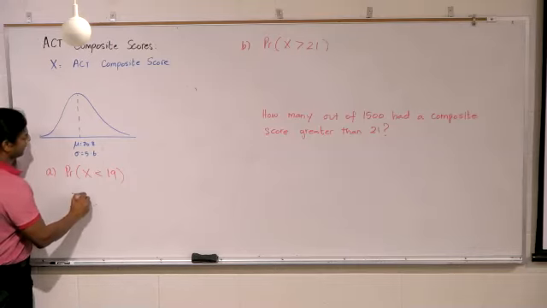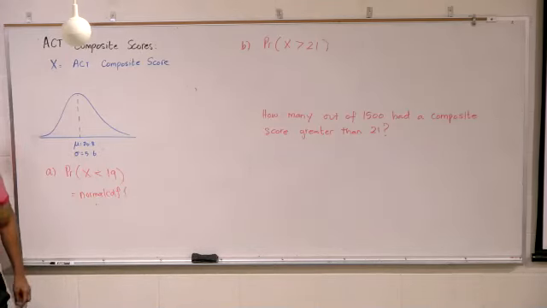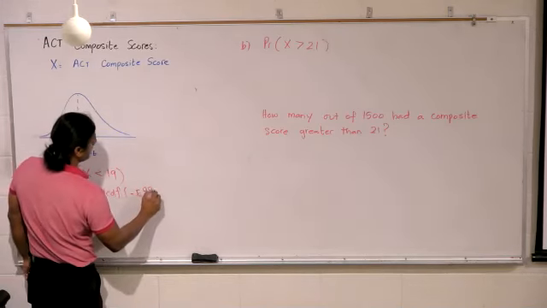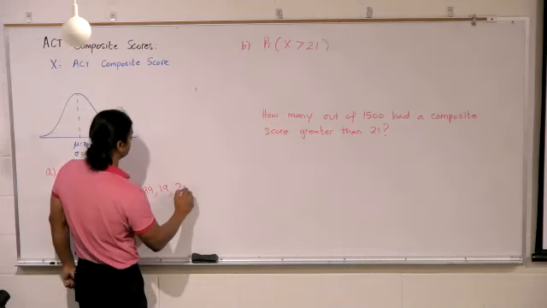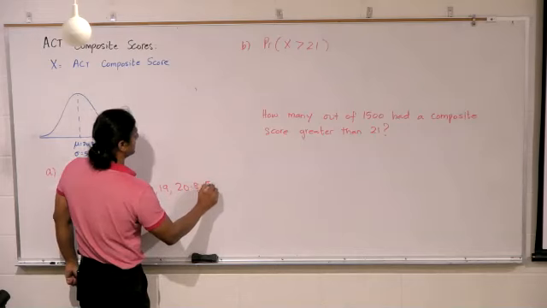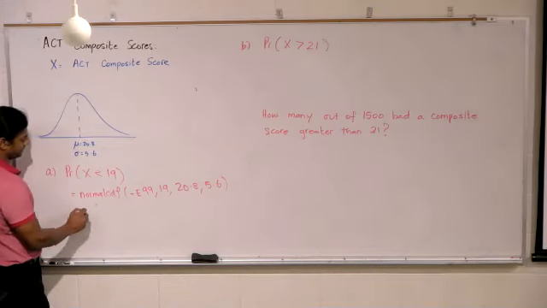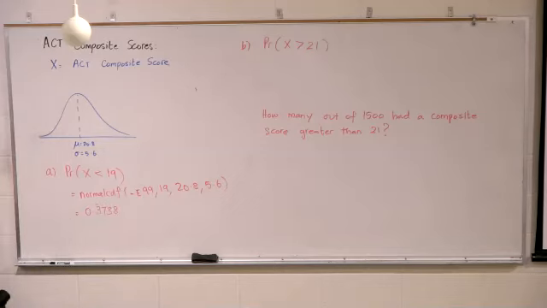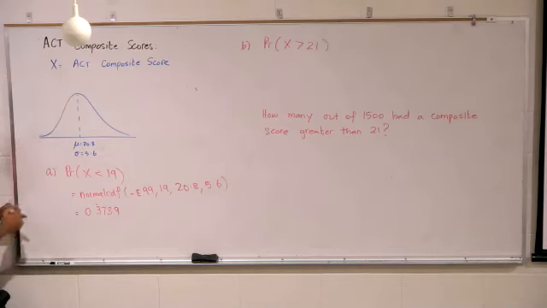So if you did normal CDF, what is the lower end point? The safest lower end point? Negative E99. The upper end point is 19, the mean is 20.8, standard deviation is 5.6. What is that answer? 0.3738. You're going to get a probability, rounded to the fourth decimal place.